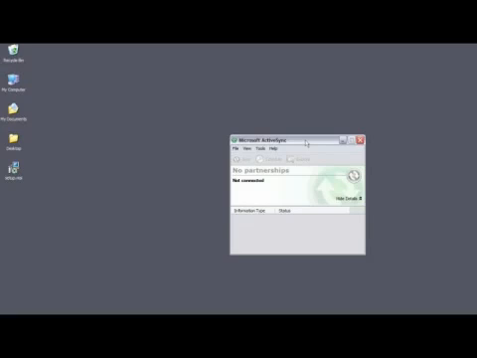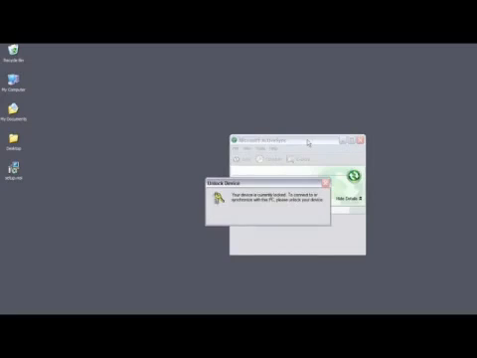Now what we need to do is create the connection between Microsoft ActiveSync and your PDA. The simplest way to do that is use the USB cord provided to you when you got your device. Plug that USB cord into your computer and also plug it into your phone or PDA. When you plug it in, you'll see that Microsoft Windows creates a connection first for your device, and then Microsoft ActiveSync attempts to connect to your phone.